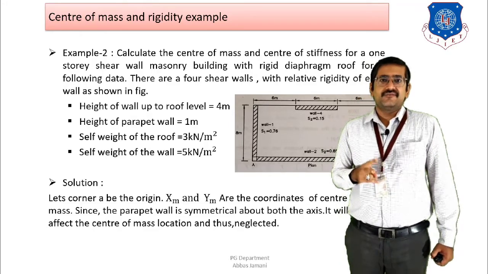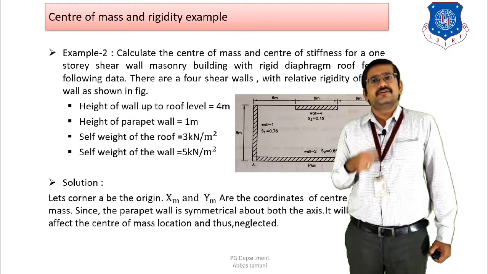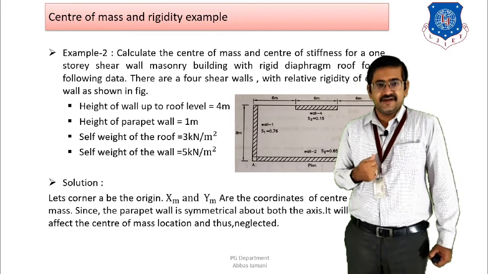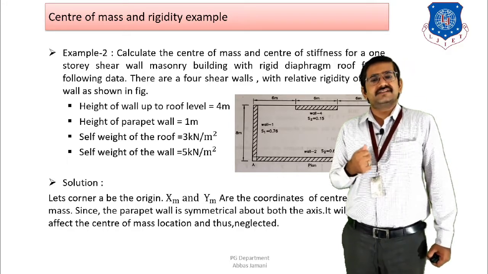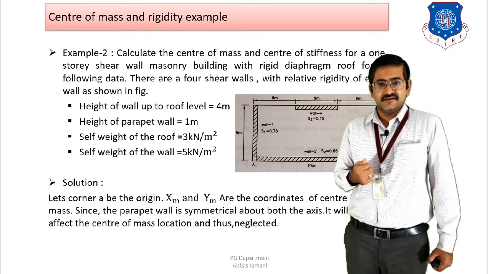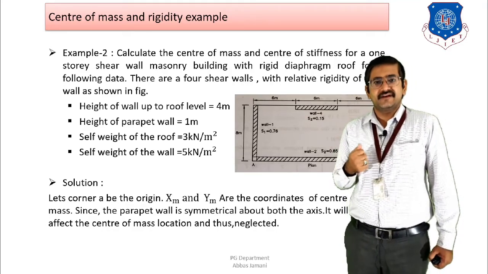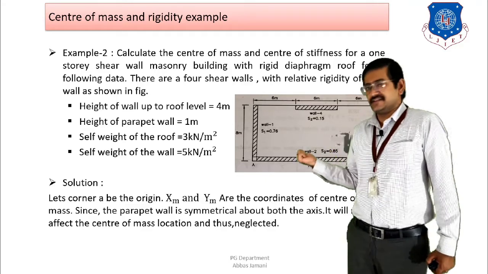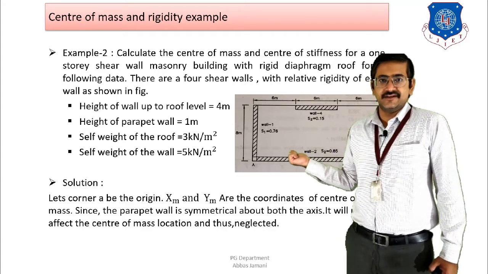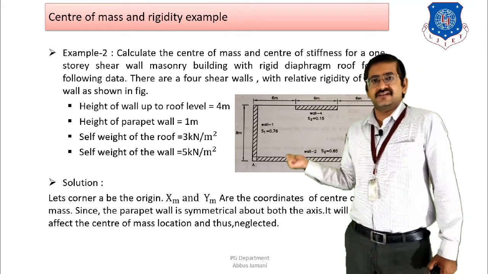First, we are going to find the center of mass, and also the center of stiffness. Right? So calculate the center of mass and center of stiffness for a one-story shear wall masonry system as shown in the plan and having a rigid diaphragm action. Four shear walls are shown with their relative rigidity or stiffness by means of S1, S2 and S3.